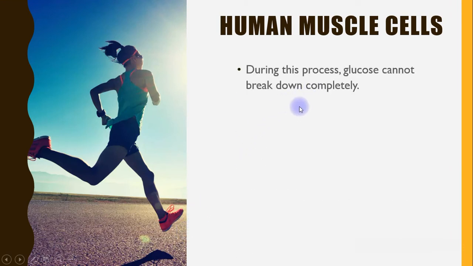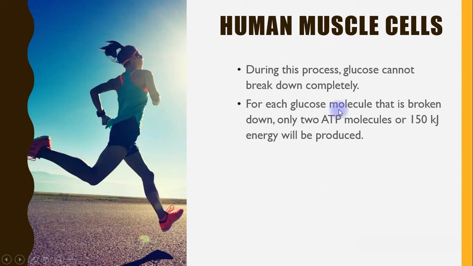For each glucose molecule that is broken down, only 2 ATP molecules, or 150 kilojoules of energy, will be produced. What do I mean by that? One glucose molecule is broken down into only 2 molecules of ATP, equal to 150 kilojoules of energy.